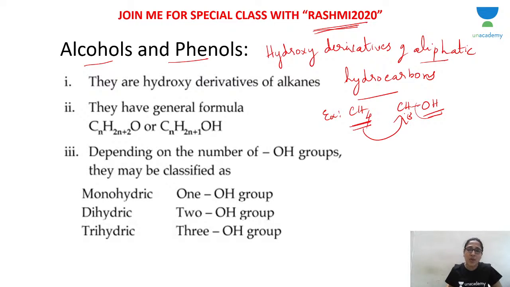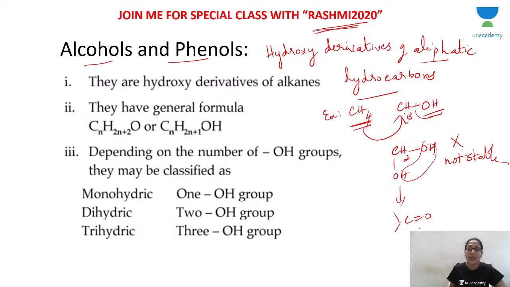So, I have removed one hydrogen. Now, you might be thinking, there are 4 hydrogens. Can I remove more? If you remove a second hydrogen and write 2 OH like this, this compound is not stable. What happens? Immediately a molecule of water is lost. You will get aldehyde or ketone. If the other group is H, you get aldehyde, or if it is a CH3 group, then you get ketone.